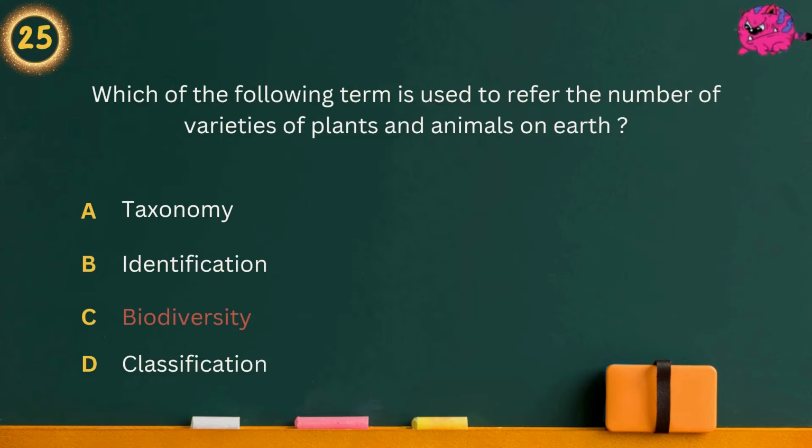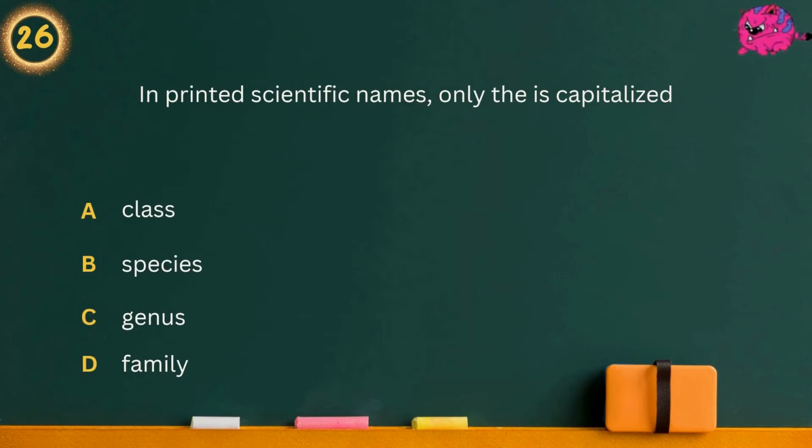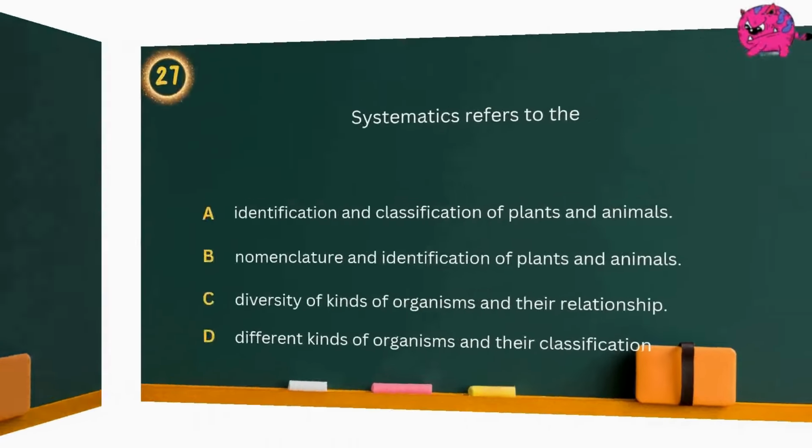Question 26. In printed scientific names, only the blank is capitalized. Option A, class. Option B, species. Option C, genus. Option D, family. Answer is genus.